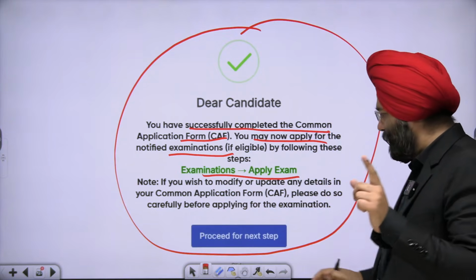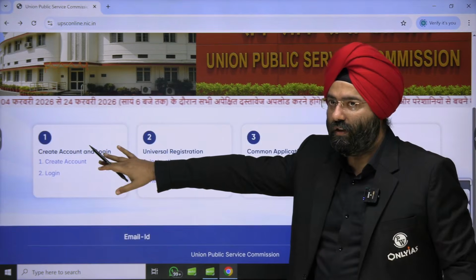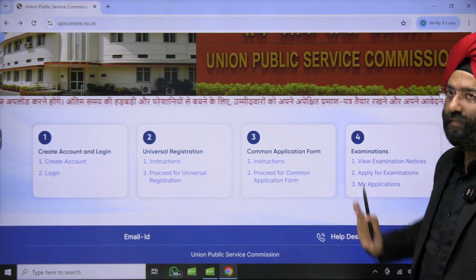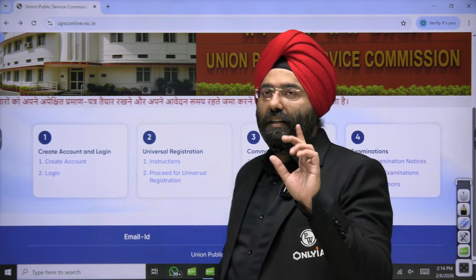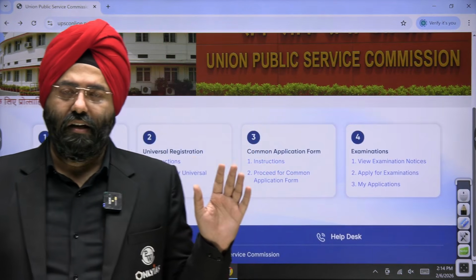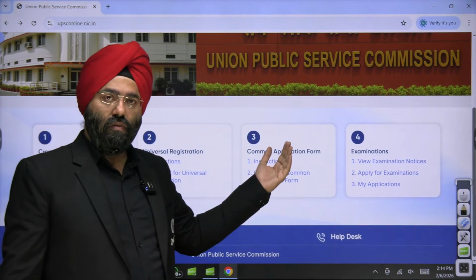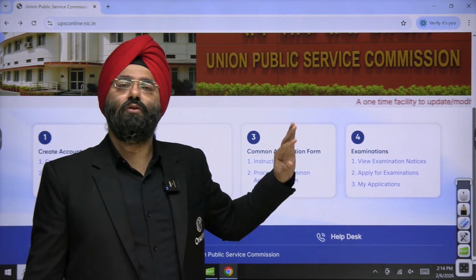Now what has happened? Let us see again. You have done login, universal registration has been done, common application form has been done, right? Now please understand, these 3 steps are done for all the examinations of UPSC, right? Which I already told you. This data is already with UPSC now. Now it depends upon which examination has been notified.